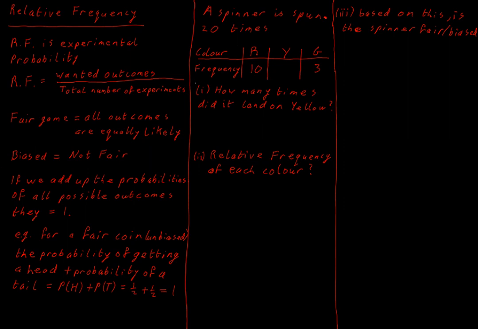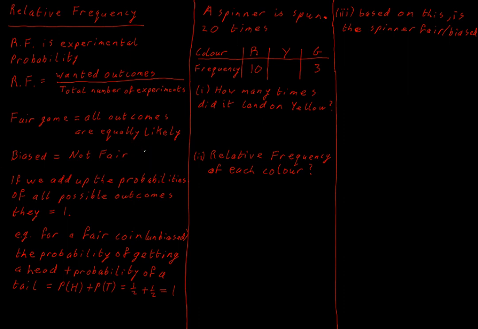Hello, today we're going to talk about relative frequency. Now, relative frequency is just experimental probability. Relative frequency would just mean the frequency is how often we see something, and it's relative to the total number of times we've run an experiment. So, how many times did we get what we wanted out of the total number of times we ran the experiment? Frequency relative to the total. So it's almost identical to how we would think about probability.